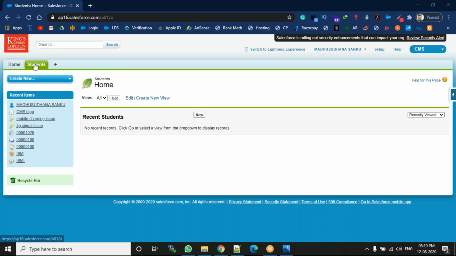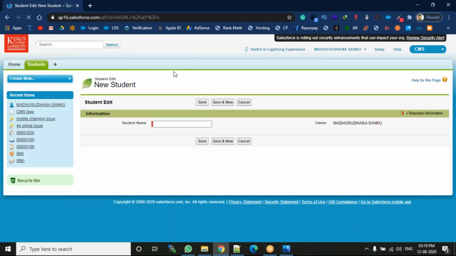So whenever you click here on the students object, whenever you open the object, first it will show the database. The database in our Salesforce is in the format of records. If you want to create a record, obviously we need to click the New button. When you click the New button, you are able to see this form. This form consists of different fields.